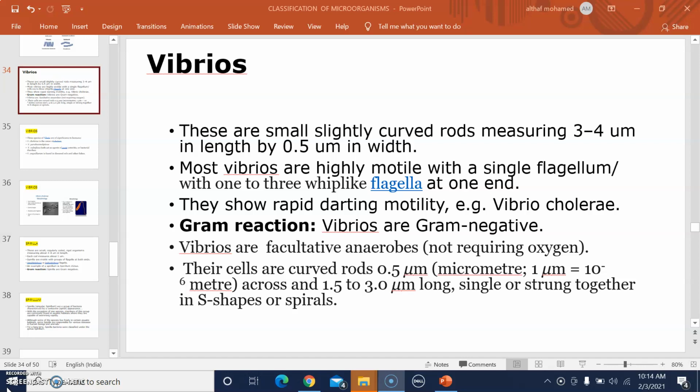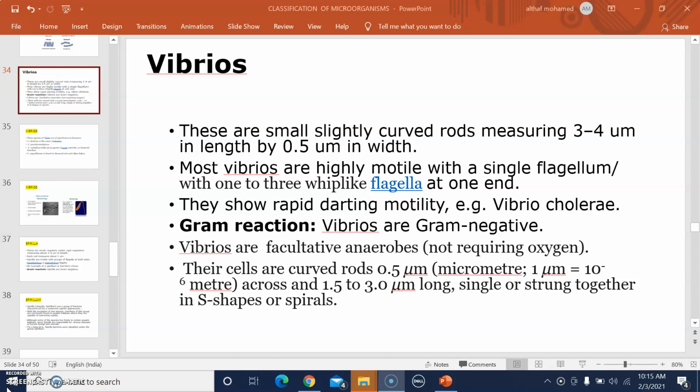Next is Gram reaction. All the Vibrios are gram-negative organisms. That means they cannot retain the primary stain crystal violet. They take only the counter stain, so they appear pink in color, or gram-negative. Next, Vibrios are facultative anaerobes, which means they are aerobes but they can live in anaerobic conditions, not requiring oxygen.